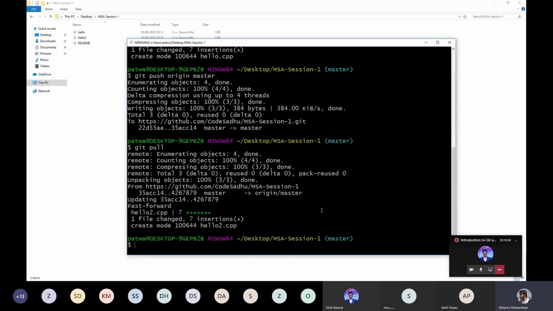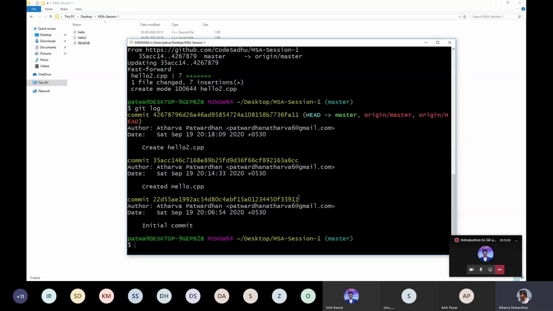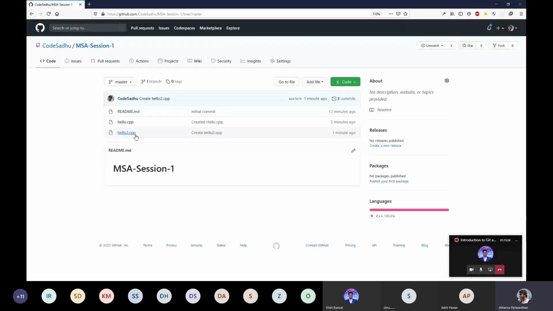What happens if I want to see all the commits that I made? That's where git log is useful. Log basically fetches all the logs of the commits that were pushed onto the repository. So it will show me every commit that was made. It displays the latest committed files on the top and the oldest at the bottom. The initial commit was the first commit that GitHub created by default when we created this repository with a readme file.